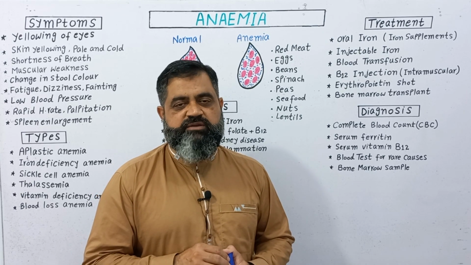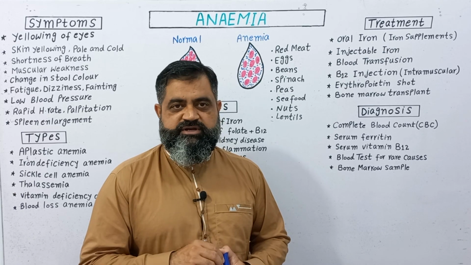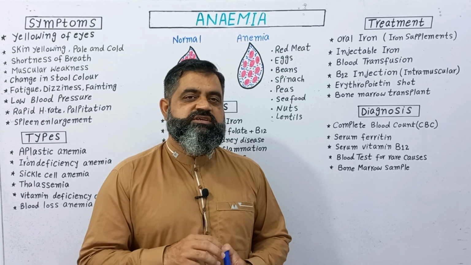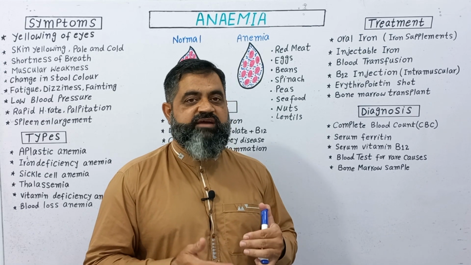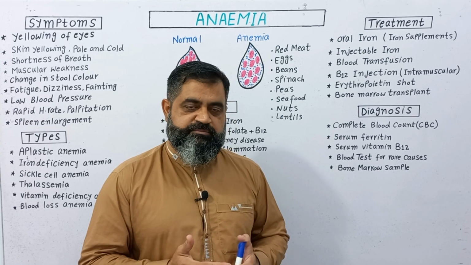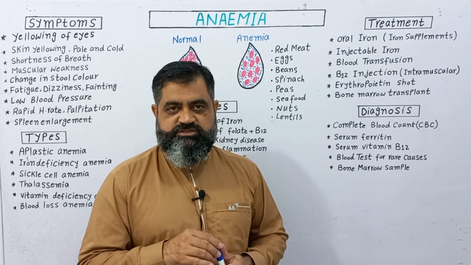But most of the time these oral supplements can cause allergic reactions and gut problems. People may have diarrhea or other symptoms from taking oral supplements.